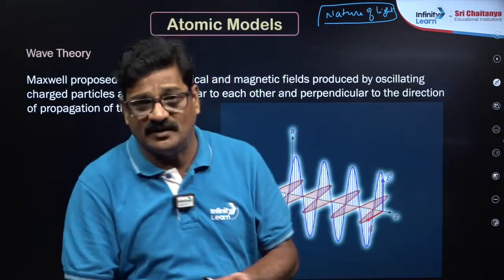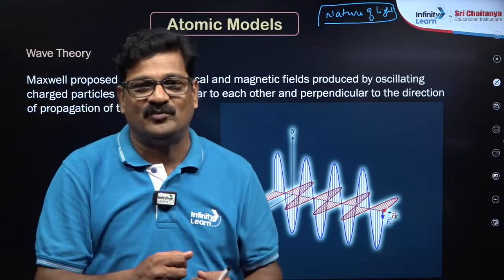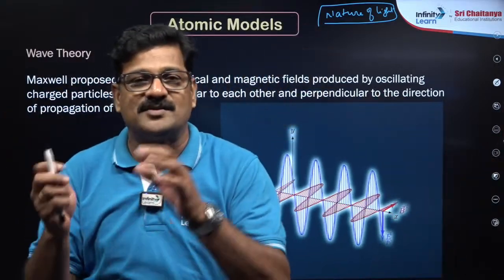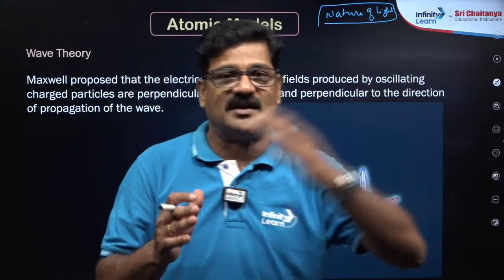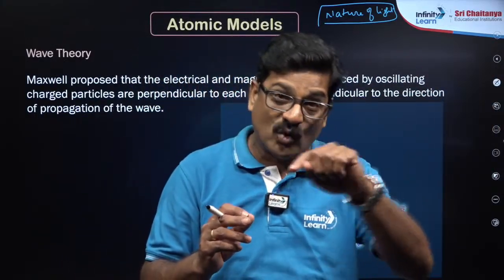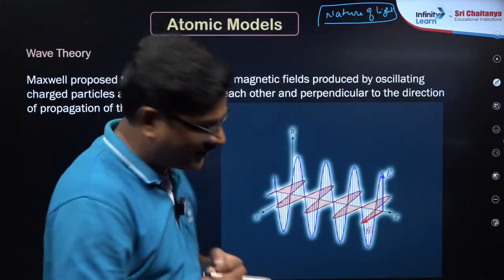So what I mean to say here is, we need somebody who is smaller than the atom, who can go into the atom, come back and tell what is there inside the atom. That is nothing but light. Light can go into the atom and can come back.